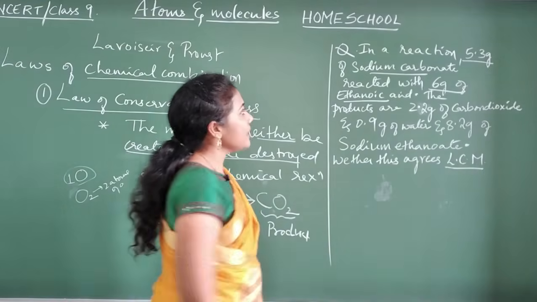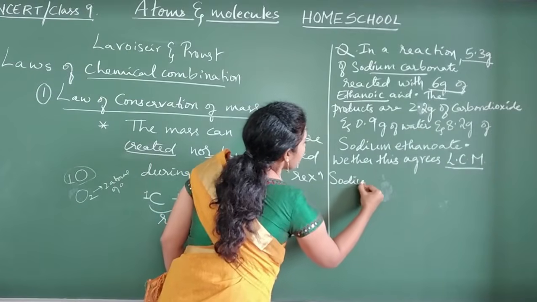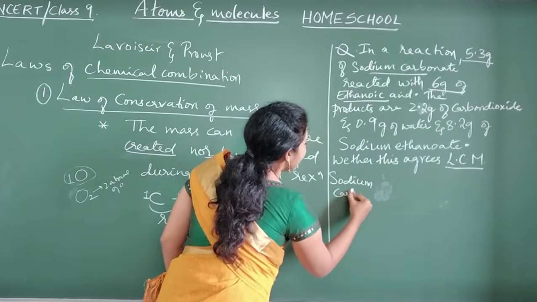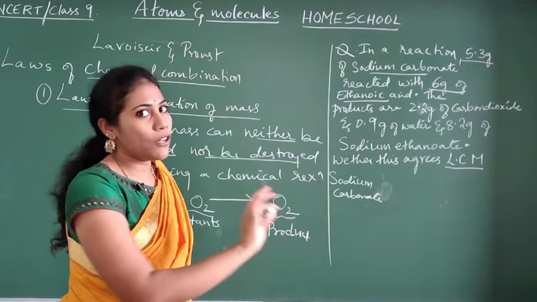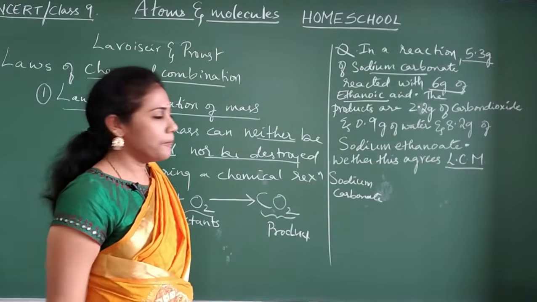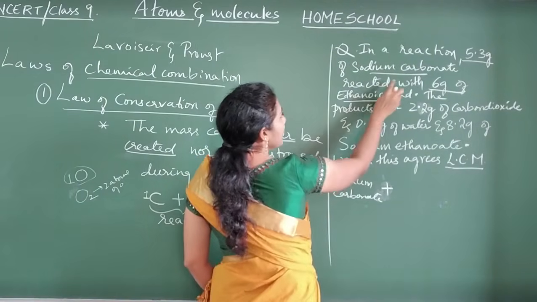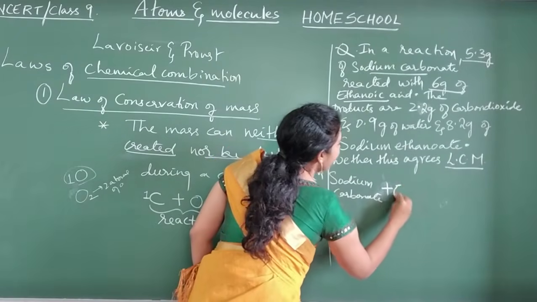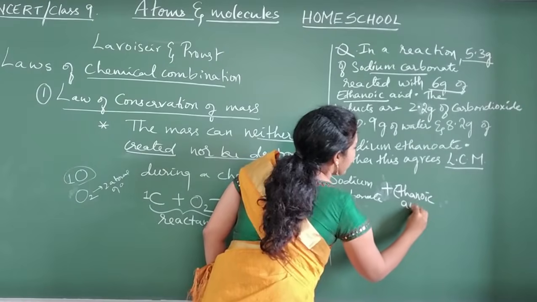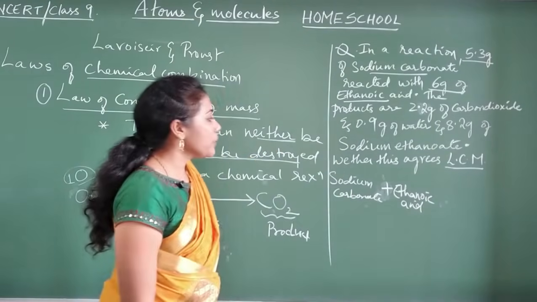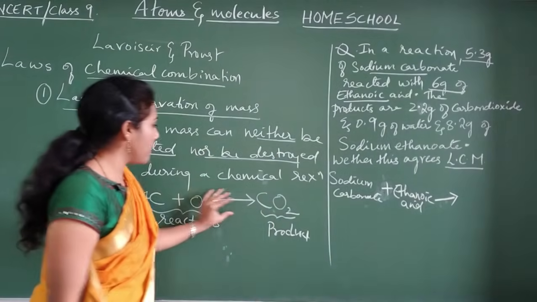Which two substances are combining here? Sodium carbonate, yes or no? You need not worry about their formulas; I will teach you how to write formulas a little later. Sodium carbonate plus it is combining with whom? Ethanoic acid. So these two are combining and what are you getting? Arrow mark.